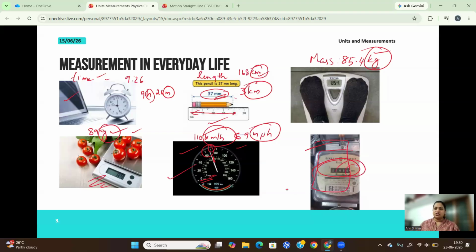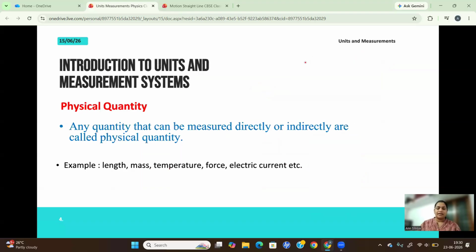It is actually measured in kilowatt hour. So the power consumption is measured here in kilowatt hour. Okay, so these are some of the examples of measurements that you use in your daily life. There are several other measurements that you use in your daily life, and these are the basic measurements that you use every day.